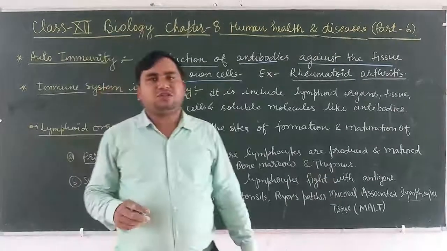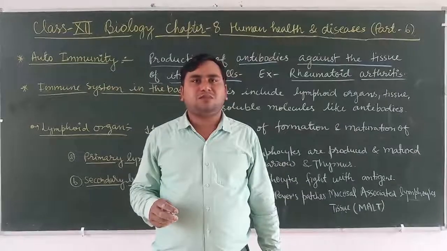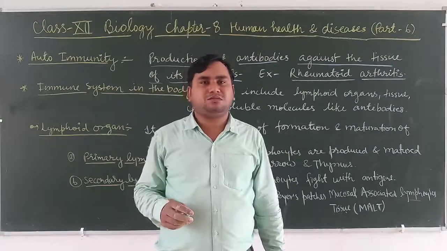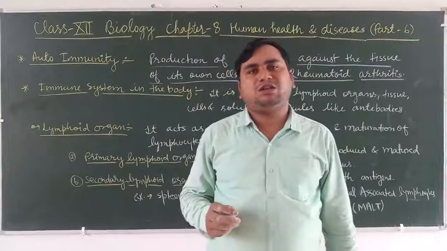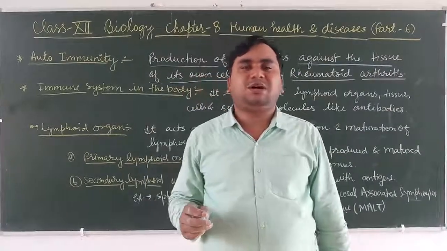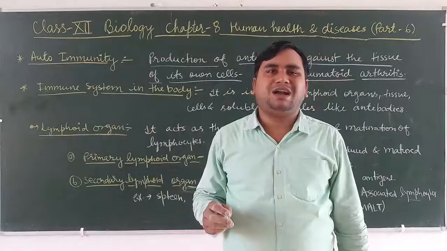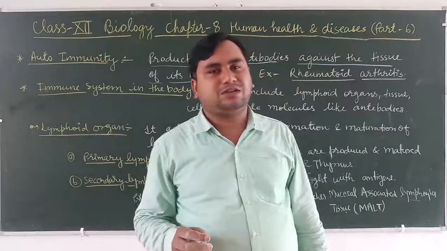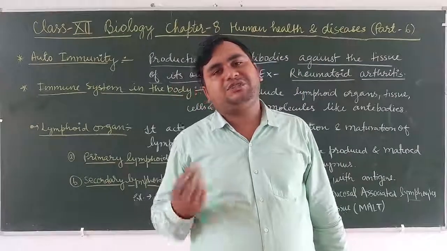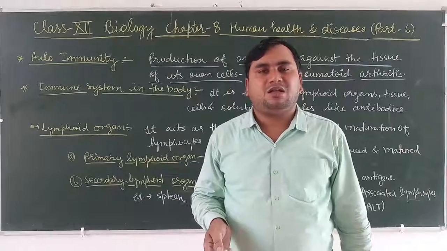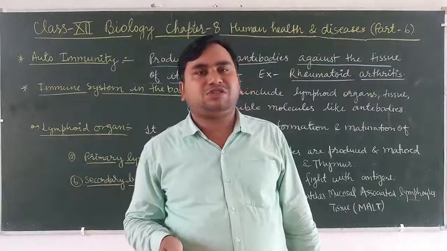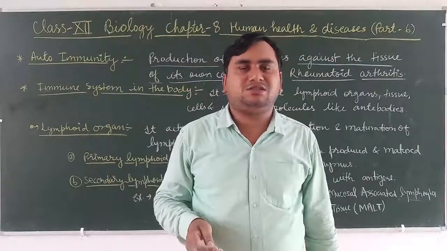We already know about the immune system. The immune system is important for the human body, because different types of disease alter the life cycle of human beings, and for different types of disease our body responds against that for reducing the characters of that disease.